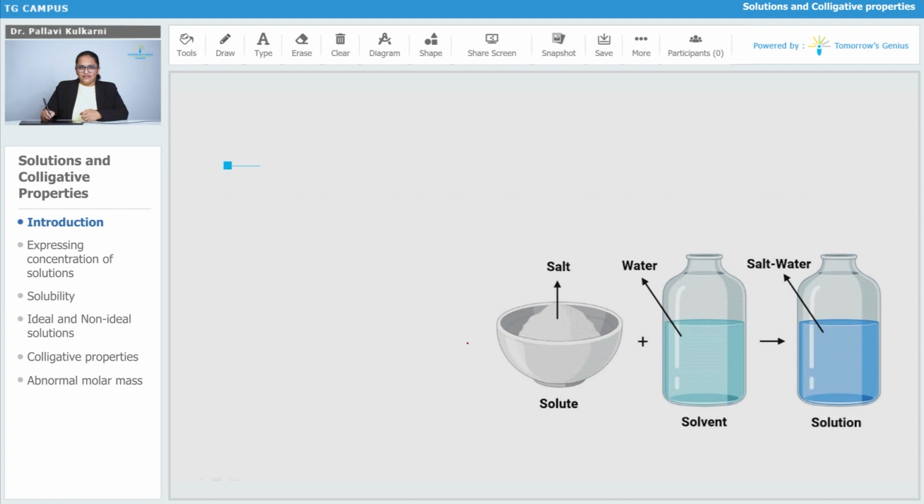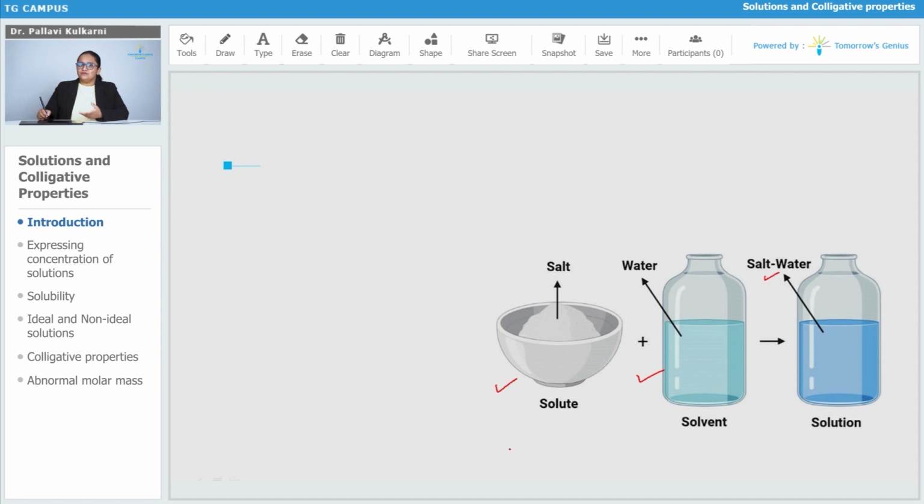A very simple example we can see here. If I am preparing a solution of salt in water, I will take salt and mix it in water. Obviously I will take a calculated amount of salt as well as water. So I will get salt water, that is a solution, from that. If I observe the salt before mixing into the water, I am able to see its particles very easily.